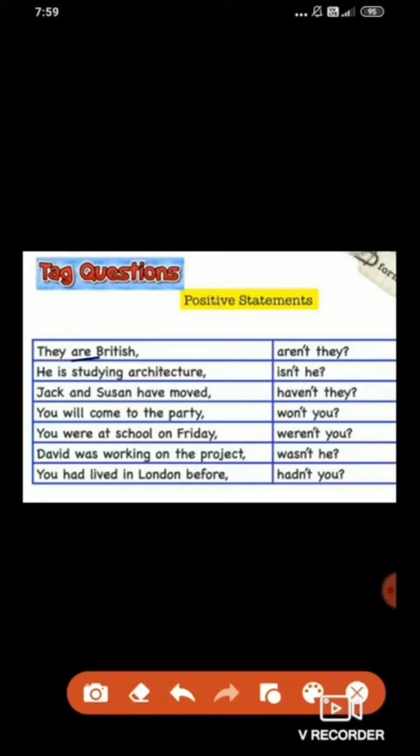Understood these statements? Now all these statements and questions, the definition of question tag, the rules and the exercise, I will be giving in writing through WhatsApp. So you need to write this grammar topic, question tag, in your English notebook itself in good handwriting. Clear, students? Now let's proceed to the negative statements.